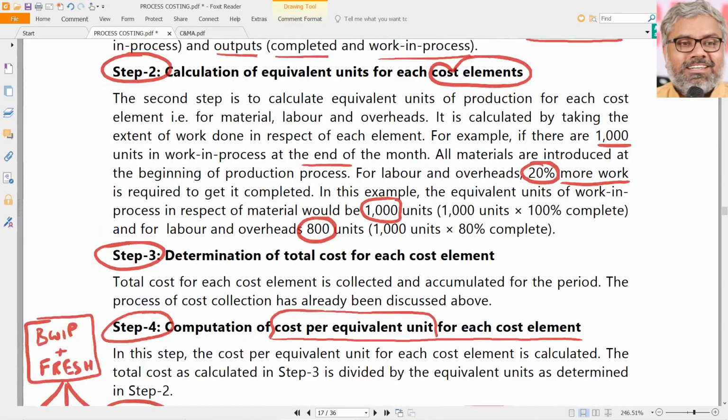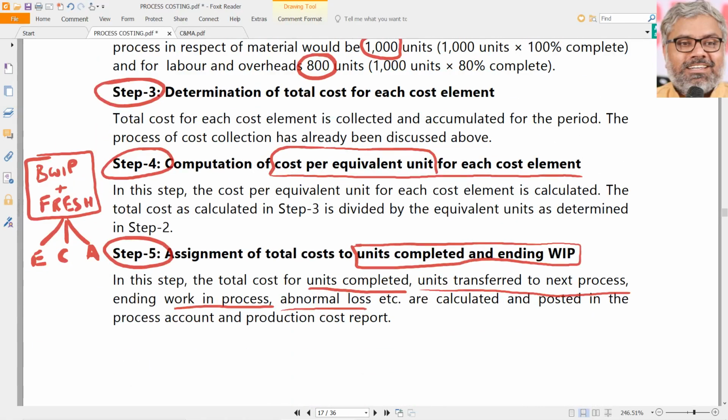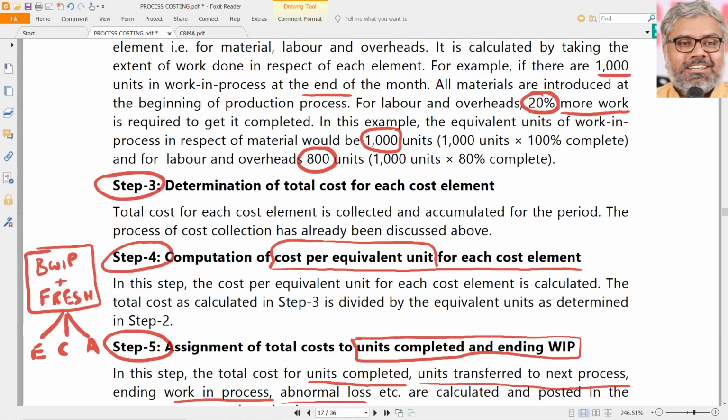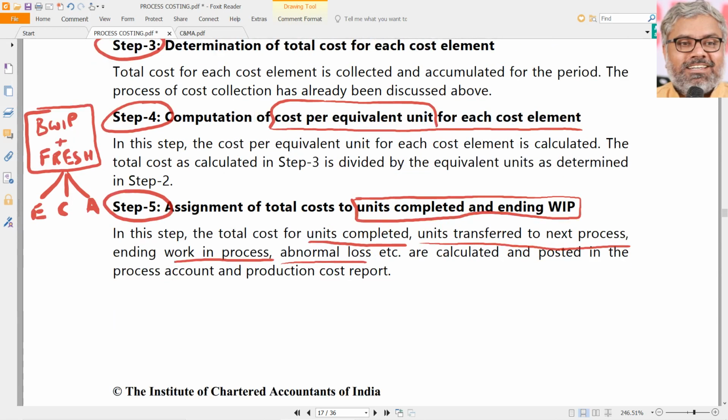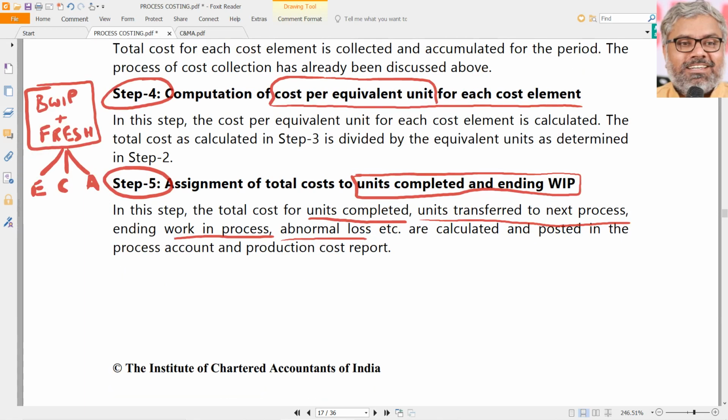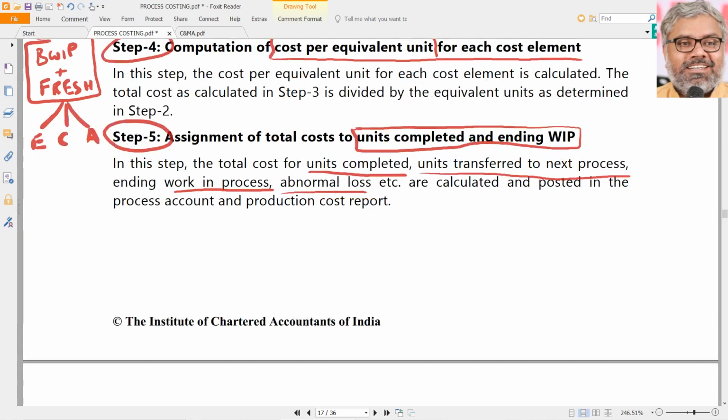Very important conceptually to be understood, and of course the same concept we understood in the form of equivalent units for quantities and identifying the cost pools for each element of cost, then cost pool divided by the equivalent units will give cost per equivalent unit, and then finally we have to use that cost per equivalent unit to find out what is the cost of the goods completed and transferred to next process, what is the cost of ending work in progress, that is the valuation of ending work in progress, and what is the value of the abnormal loss.